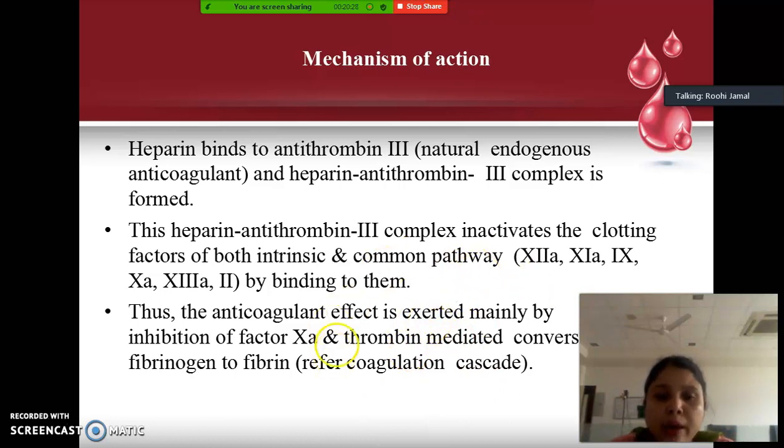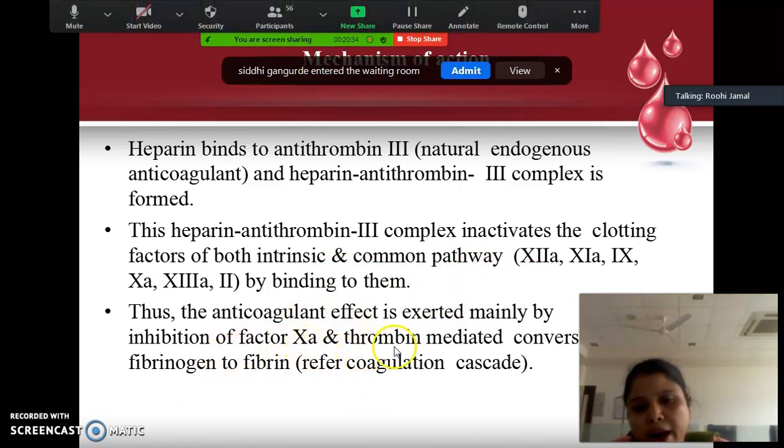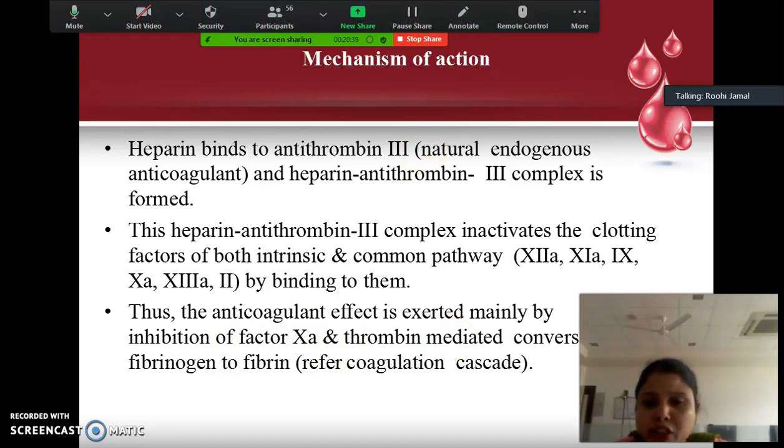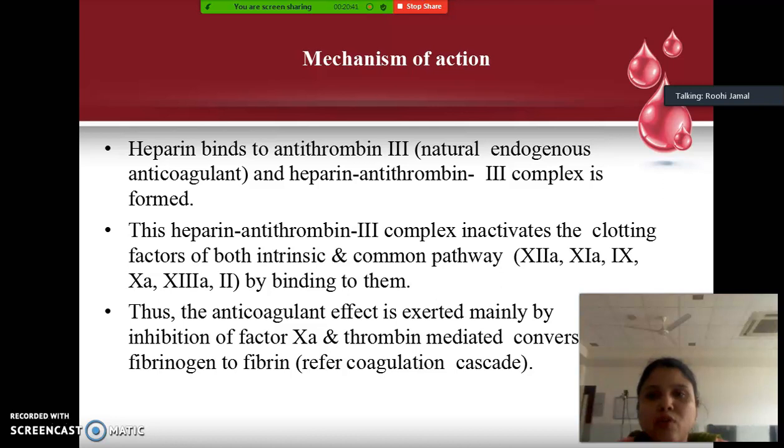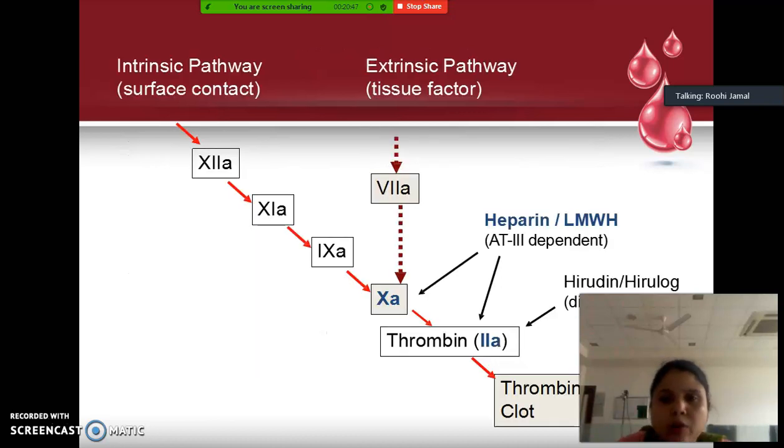Okay, but the major anticoagulant effect is exerted by the inhibition of factor 10A and thrombin. It inhibits almost all the factors, but why do we see the major anticoagulant action? Because of inhibition of factor 10A and thrombin. Okay, now we go to the next slide.